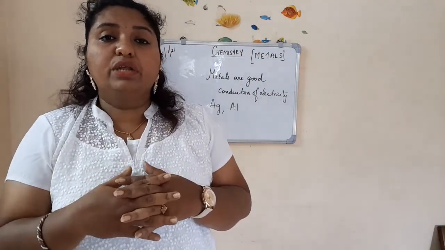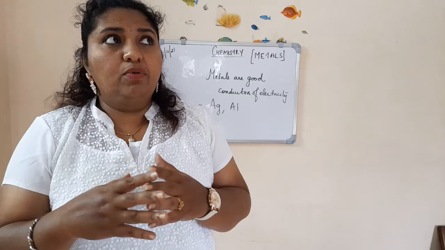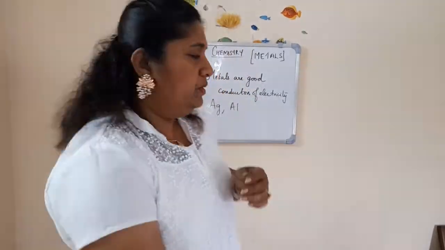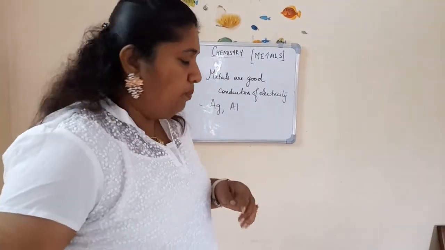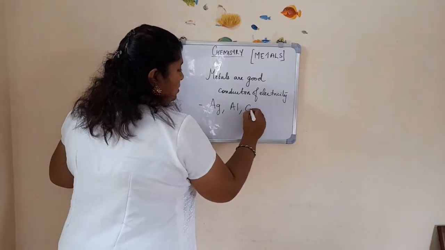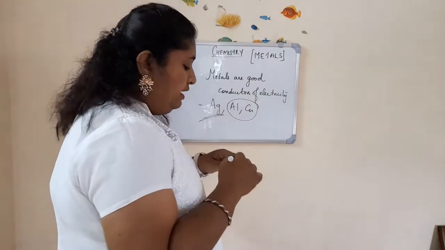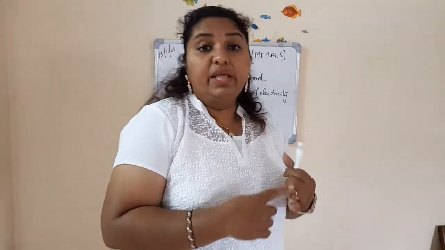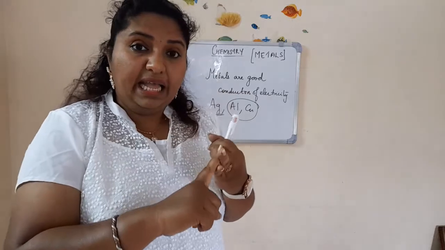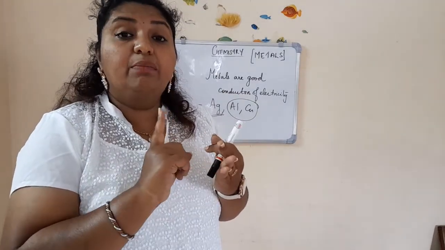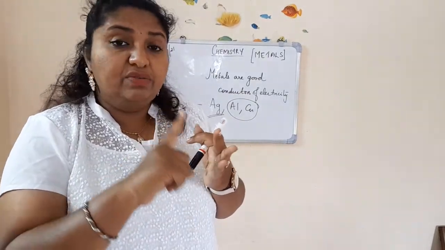So why are we selecting these two? Even though all metals are good conductors, and we always say that commonly they are good conductors of electricity, why aluminium and copper? Only aluminium and copper we are using, even though silver is the best conductor of electricity, because they are very cheap, they have high electrical conductivity, and they can be drawn into thin wires. So these are the three properties why we are choosing them.